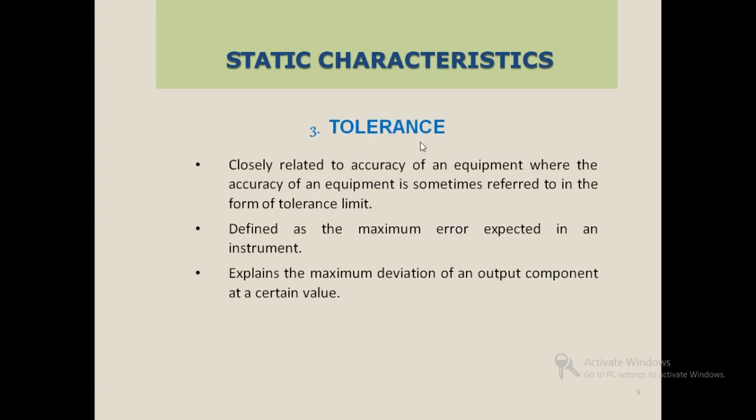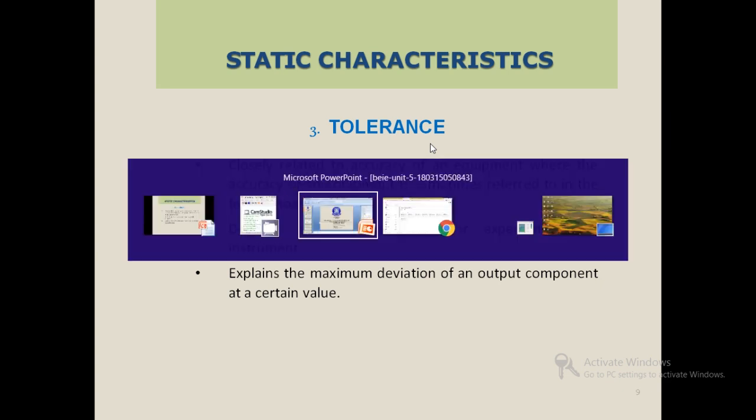Next one is tolerance, closely related to the accuracy of an equipment, where the accuracy is sometimes referred to in the form of a tolerance limit. It is defined as the maximum error expected in an instrument, and explains the maximum deviation of an output component at a certain value.